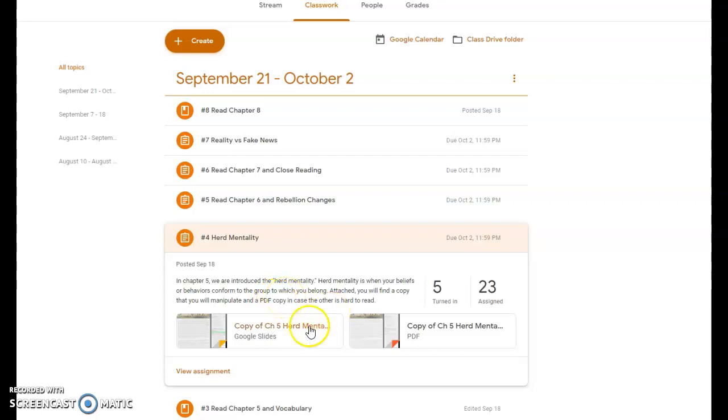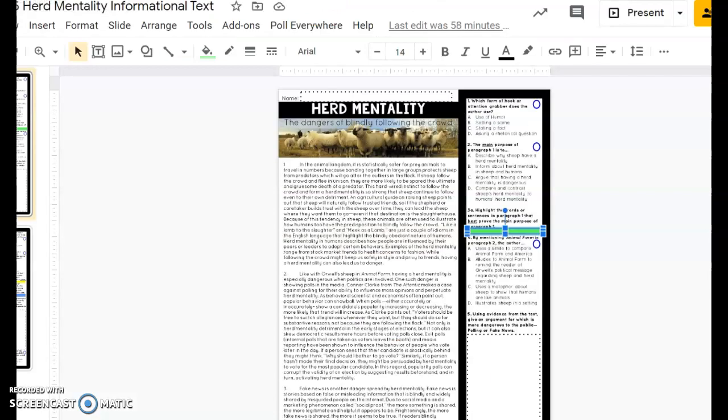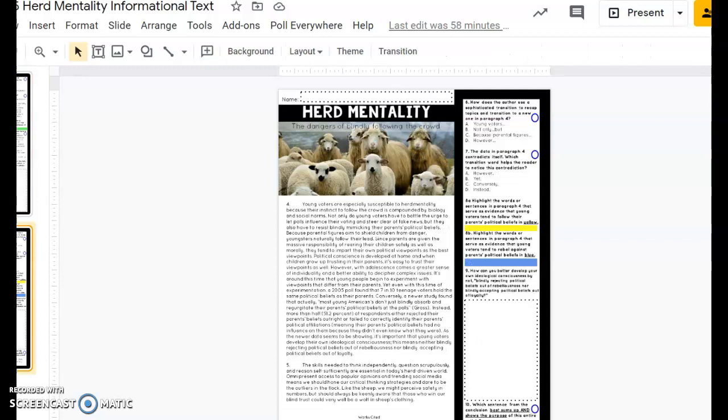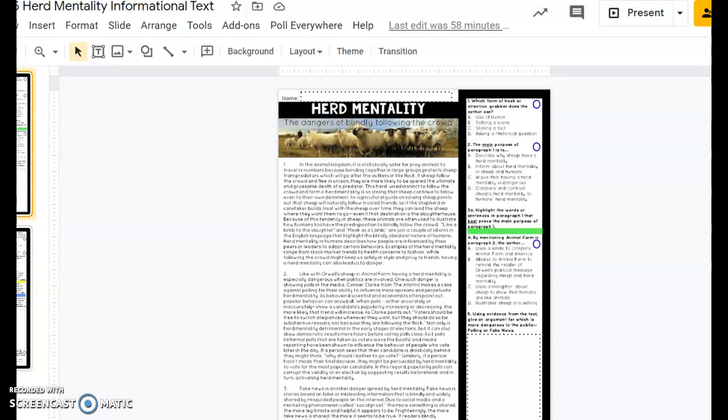So you will find both the actual Google Slides and then the PDF version. In case you are unable to read what is on the Google Slides, open up the PDF version because this one you can see with larger print. Once you have opened up the Google Slides, you will see that this is your very first slide. You only have two. You're going to go through and read all that is here for you, and it's pretty much just some information about herd mentality.